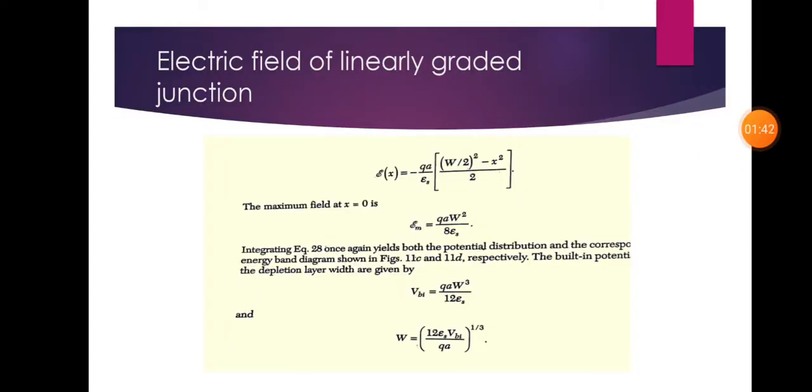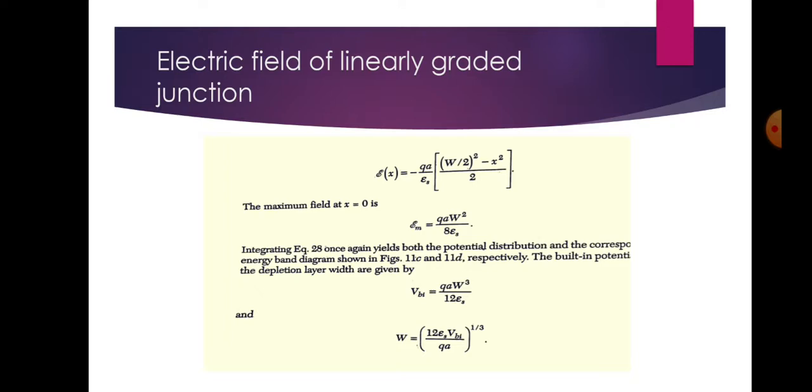The electric field of a linearly graded junction can be written as E(x) is equal to minus q a by epsilon s times [(W by 2) whole square minus x square] divided by 2. So, the maximum field at x is equal to 0 is given by E maximum is equal to q a W square divided by 8 epsilon s.